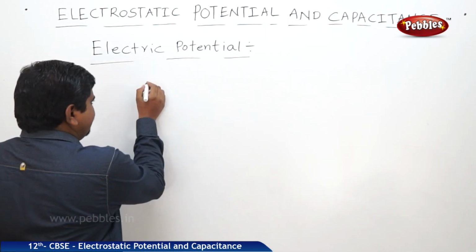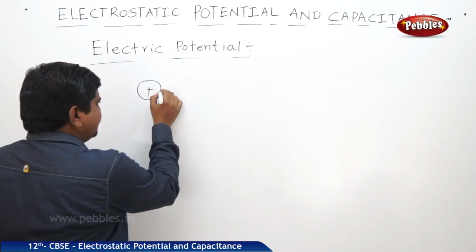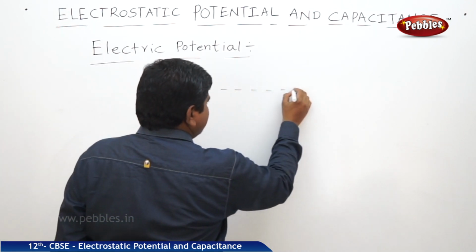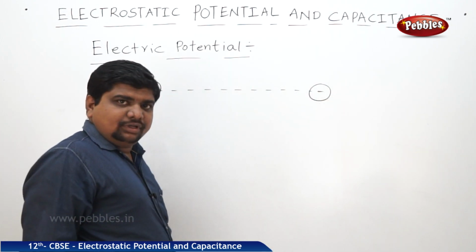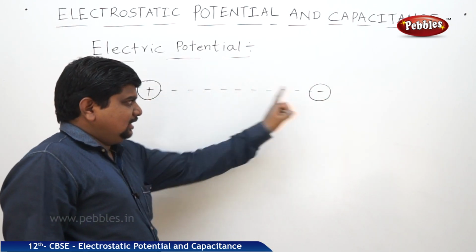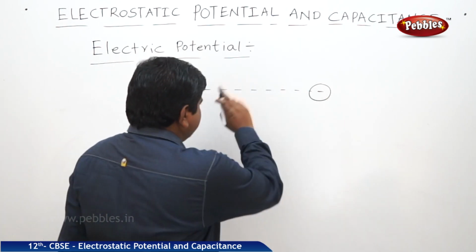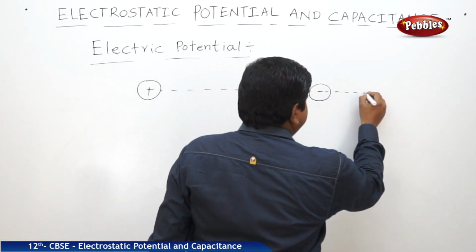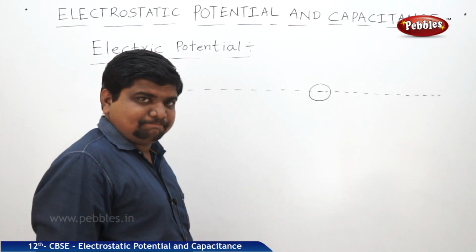Whenever a charge is placed, its field can travel to infinite distance until and unless an opposite charge is present. The positive charge is there. If there is no negative charge in the field or in the path, the electric field lines or electrostatic force from the positive charge will travel to infinite distance.